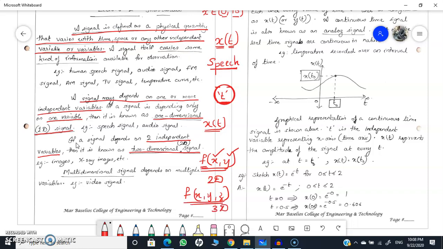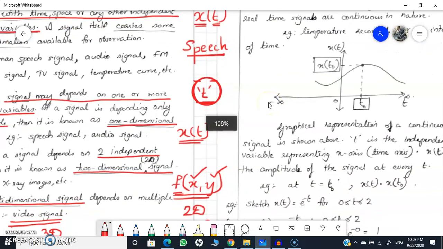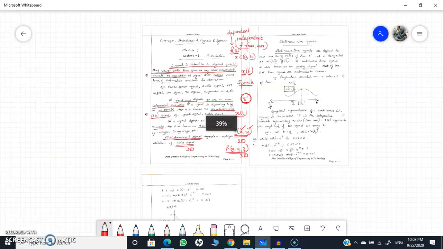So, depending upon the number of independent variables the signal is depending upon, we can classify the signal as one-dimensional, two-dimensional, up to multi-dimensional. Multi-dimensional in the sense that it is depending upon more than one independent variable. So here, video signal is an example of a multi-dimensional signal. Actually, video signal is a 3D signal. Okay, so these are the main classification of signals.